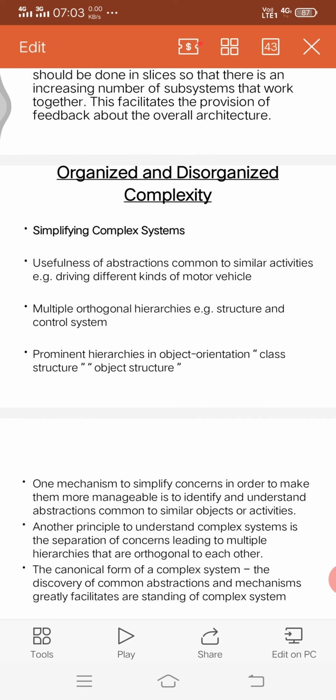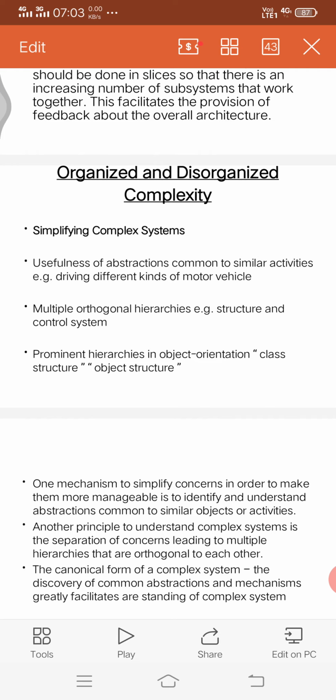Next, coming to the structure and control system. What is the structure of the car? What is the structure of how we can control that system? We have to identify it in depth. So what are the different things? Here, first, abstraction means a hierarchy means similar things. Next after that, a part-of hierarchy. So what are the parts that are there in that? We have to identify the parts of the thing.